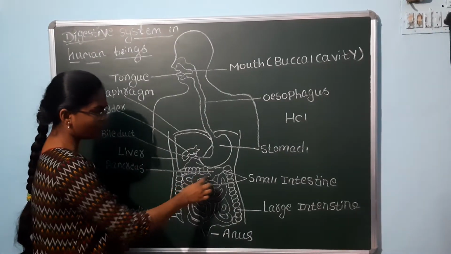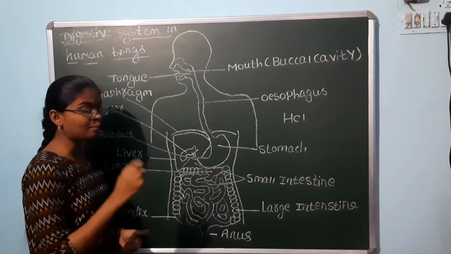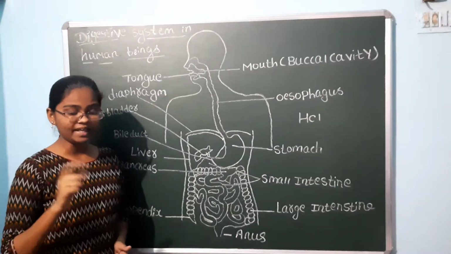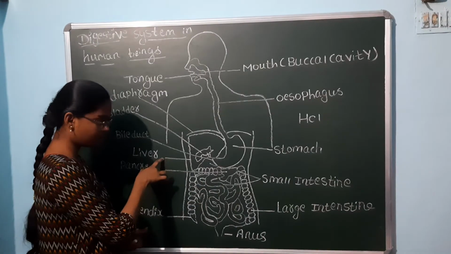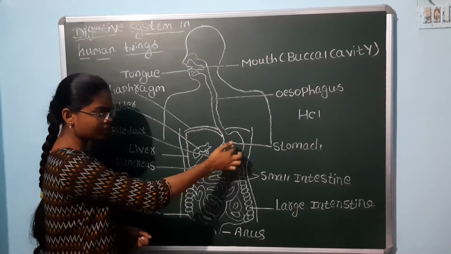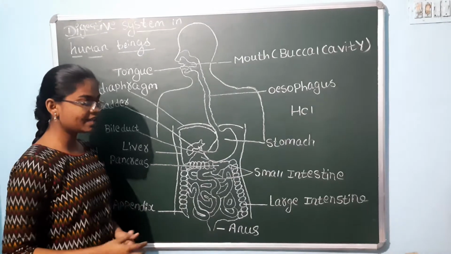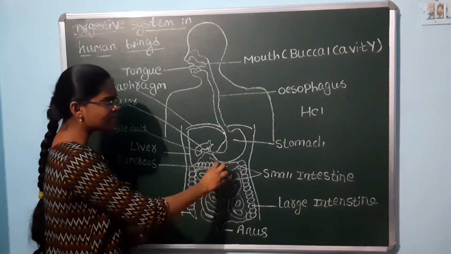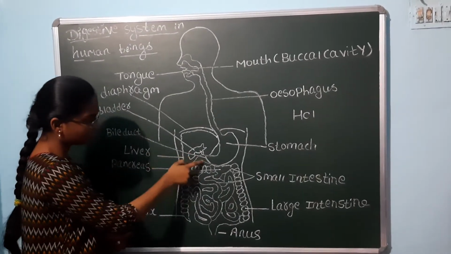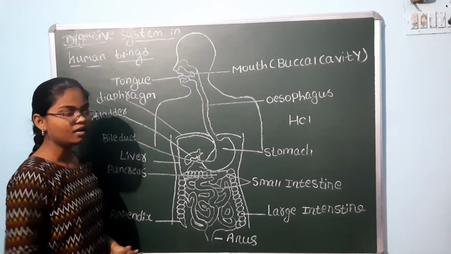This we call the small intestine. In the small intestine, there is complete digestion of carbohydrates, proteins and lipids. It gets the secretions of the liver and pancreas. Now, the food which we have received from the stomach into the small intestine is in acidic medium. For further digestion, it needs to change from acidic medium to alkaline. Here we see the bile duct. Bile juice makes the food alkaline from acidic.